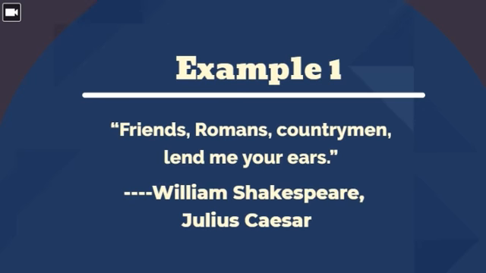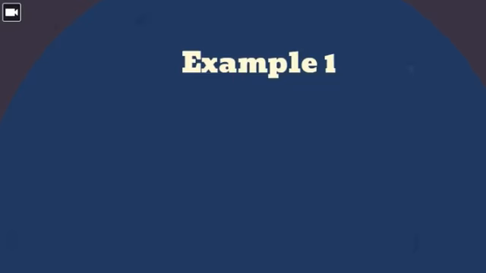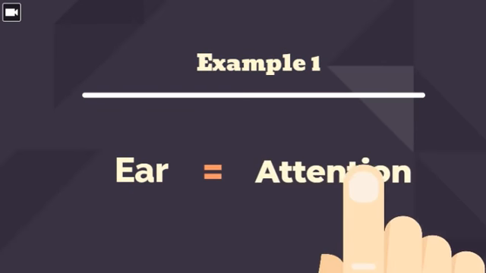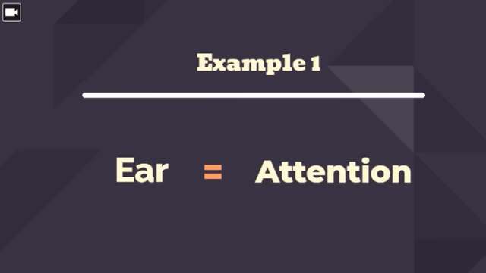The first example is from William Shakespeare's Julius Caesar, in which Antony says, "Friends, Romans, countrymen, lend me your ears." In this example, metonymy is used on the word ears to represent people's attention. Basically, Antony is asking people to pay attention to his speech.